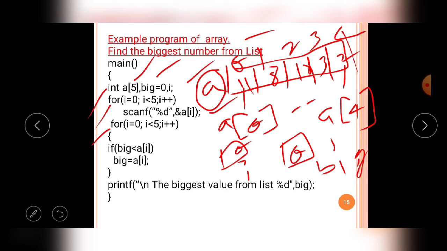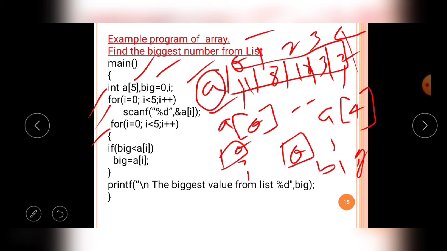Now in the for loop, again the i value is 0, 0 is less than 5, the condition is true. So this for loop is also executed 5 times, with the values of i being 0, 1, 2, 3, 4. Okay, so in this situation we will observe what happens in the execution.